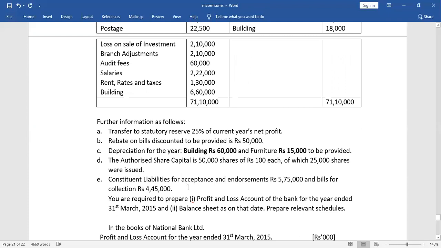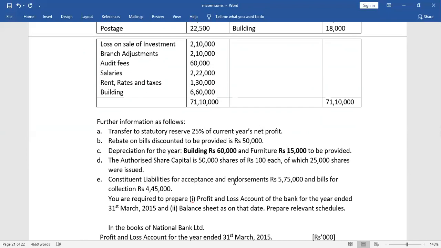contingent liabilities for acceptance and endorsement is 5,75,000, and bills for collection is rupees 4,45,000. Now in acceptance and endorsement, the bank is acting as an acceptor and endorser. If the third party does not honor the amount, the bank will be charged for the amount.